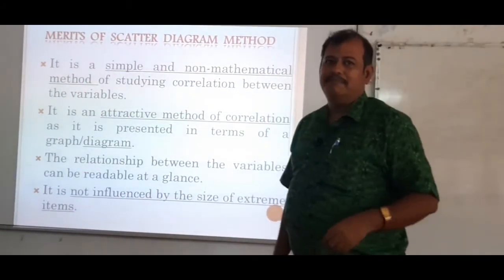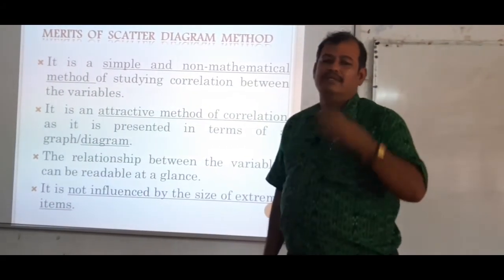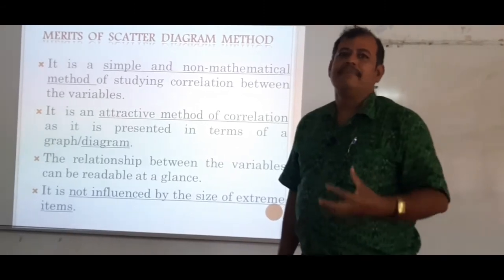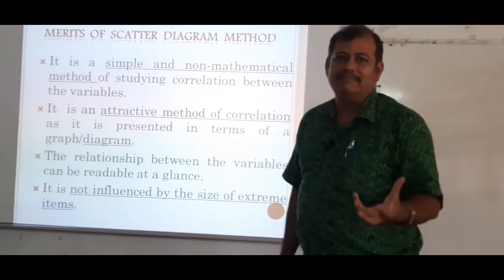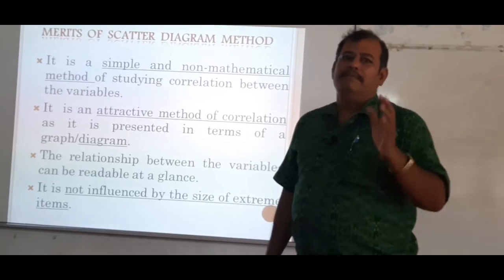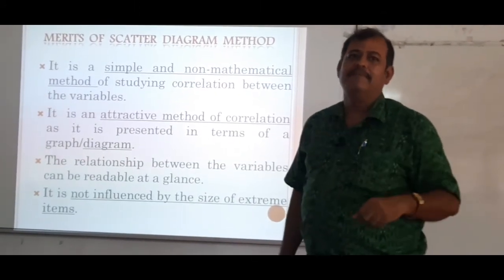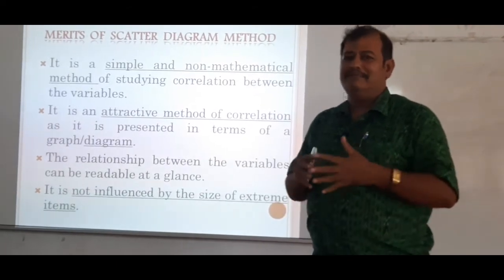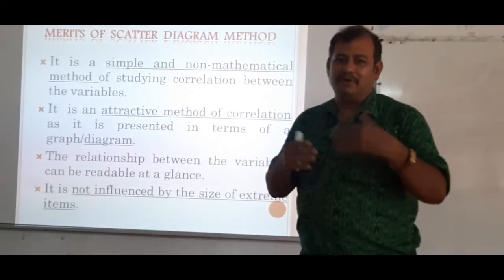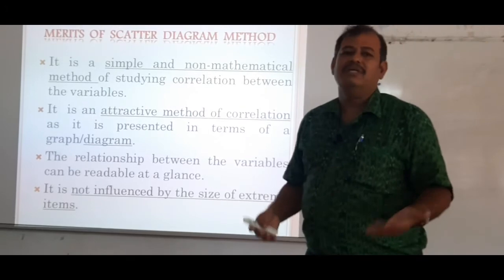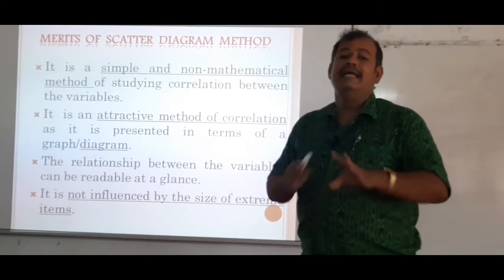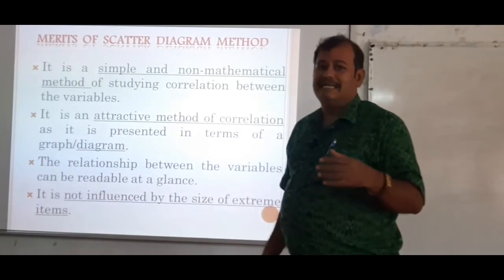Then let us look at the merits of the scatter diagram. It is a very simple and easy method of studying correlation, because it is non-mathematical; we do not use any mathematical formula here. Second, it is a very attractive method because we are plotting on graph paper in a diagram, so it looks attractive, and it is not affected by any extreme values.